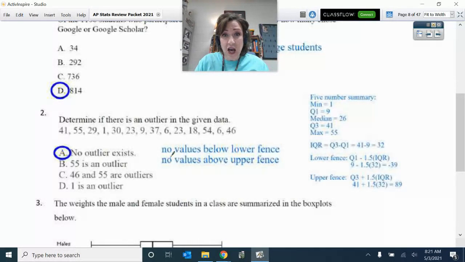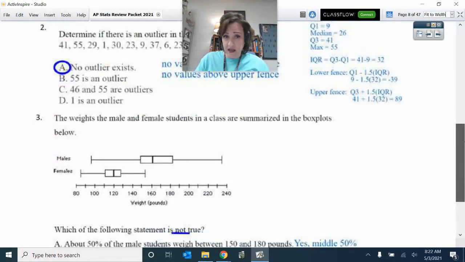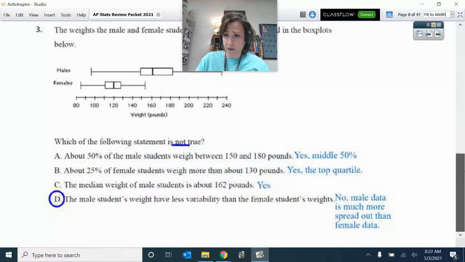Once you find the upper fence, see if you have any of these values above the upper fence. And once you find the lower fence, see if you have any of the values below the lower fence. None of the values are below the lower fence or above the upper fence. Data above the upper fence or below the lower fence is an outlier.